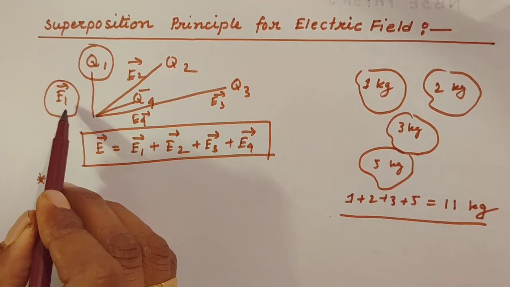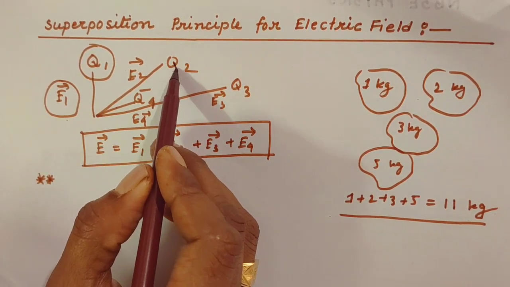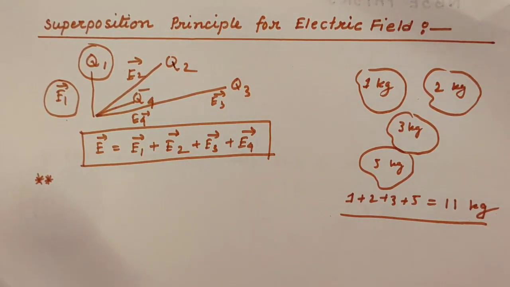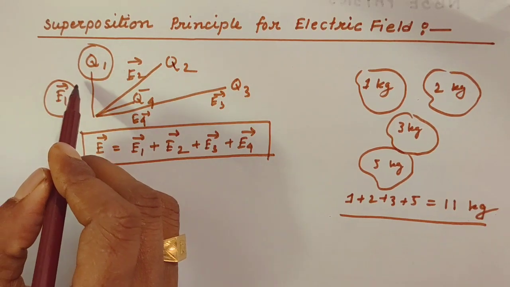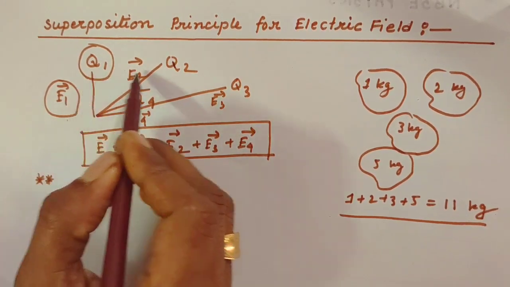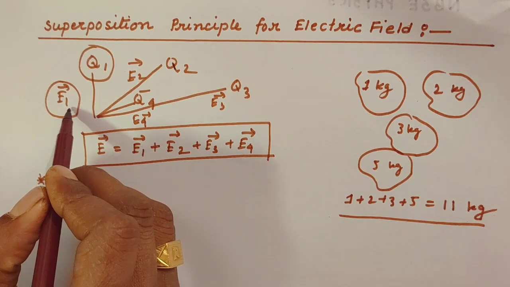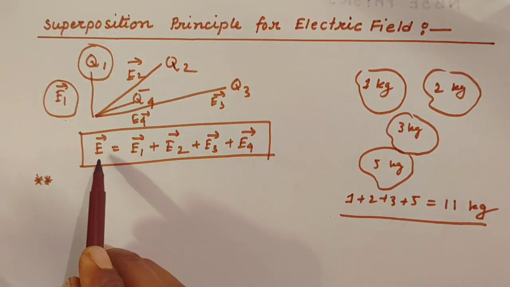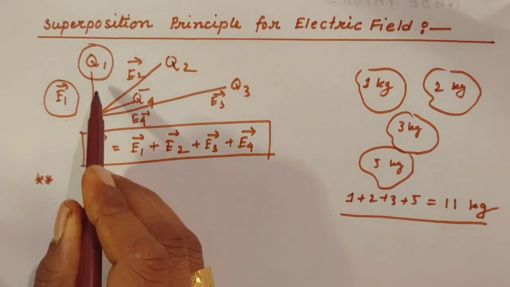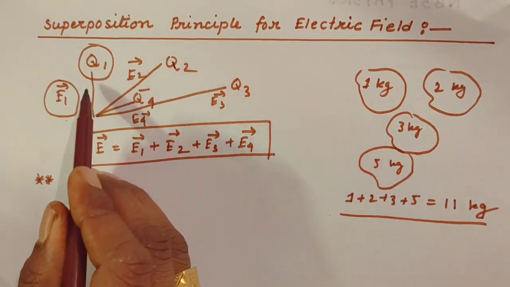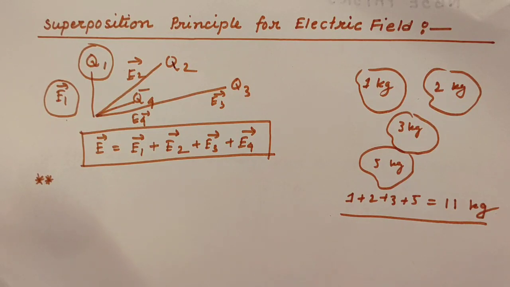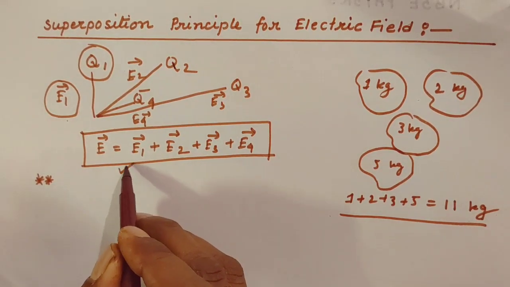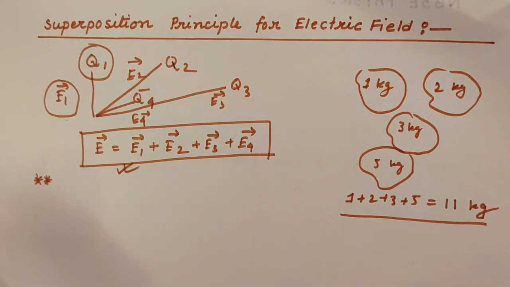It is not affected by these other charges. Okay, so that is the main part of this superposition principle. As I have already said, for these charges E1 is not affected. So what we are getting, E, is the overall of the electric fields due to all these charges individually. That's why we are just making the sum. That is the superposition principle.